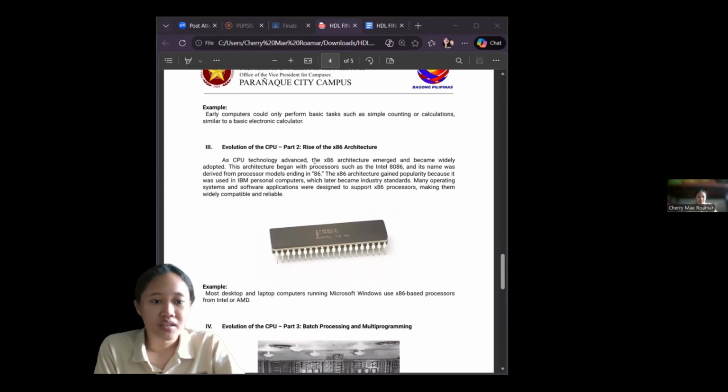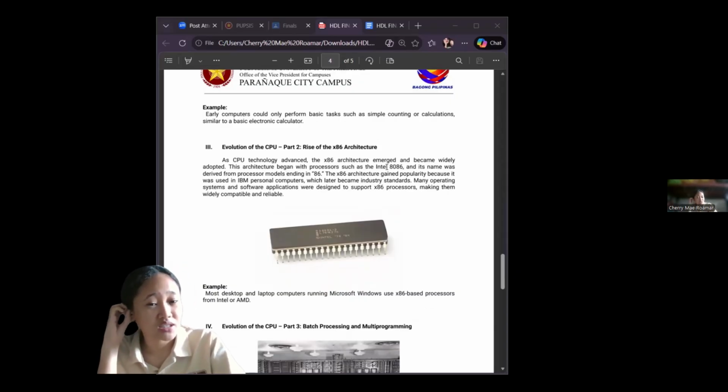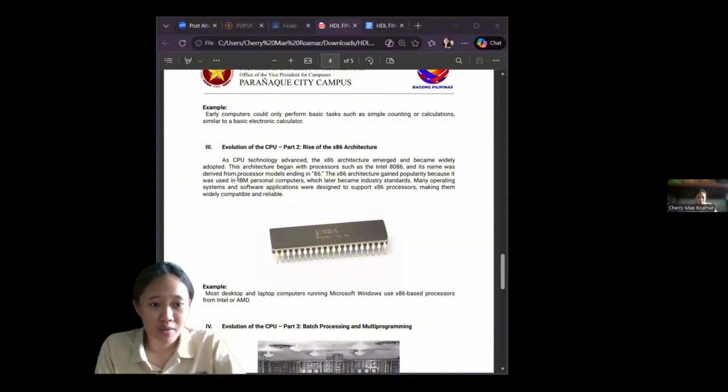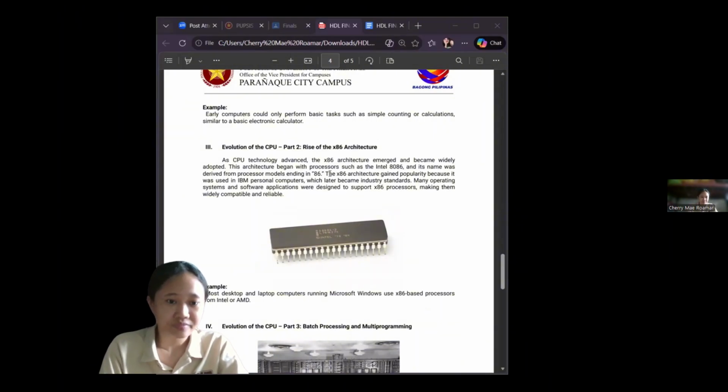Technology advanced, the x86 architecture emerged and became widely adopted. This architecture began with processors such as Intel's 8086, and its name was derived from processor models ending in 86.